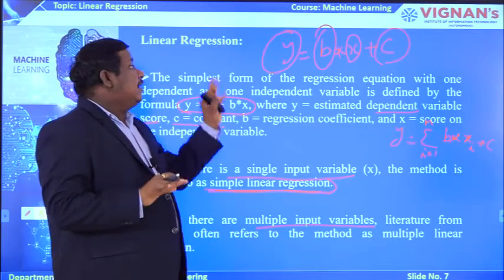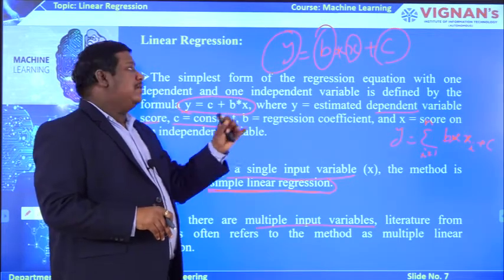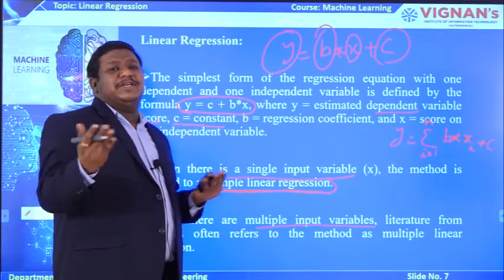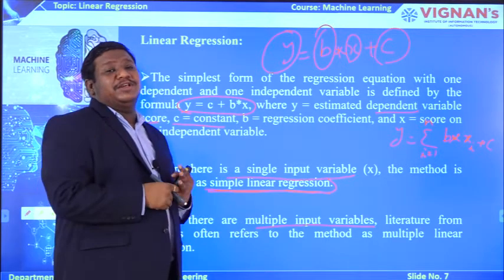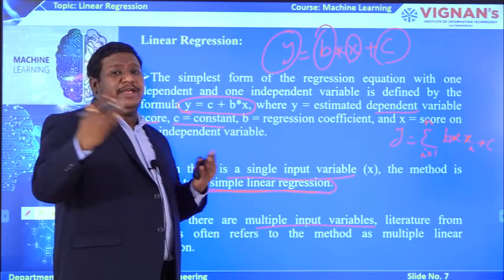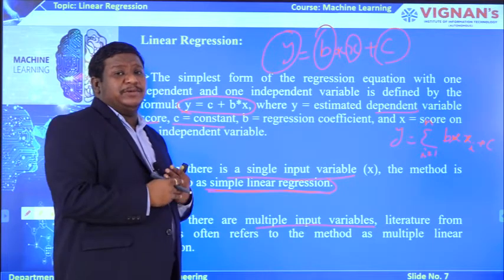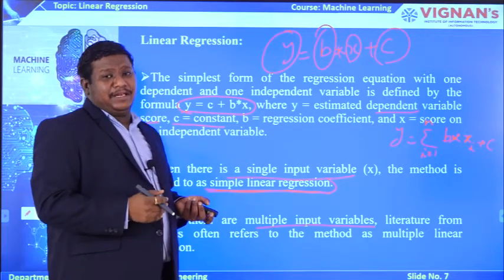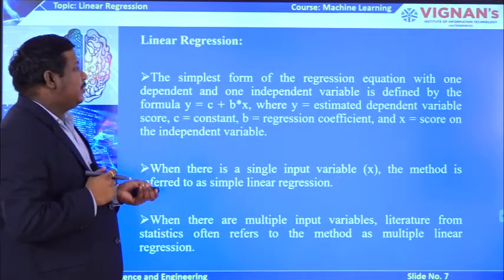So linear regression can be represented in two ways: one is the simple linear regression model, the second is the multiple linear regression model. The simple difference is, if you have a single input variable x, you call it simple linear regression. If you have more than one input variable, that is x ranging from 1 to n, it may be 10 or 20 based on our requirement, we simply call that a multiple linear regression model. So basically this is the representation of a linear regression model.